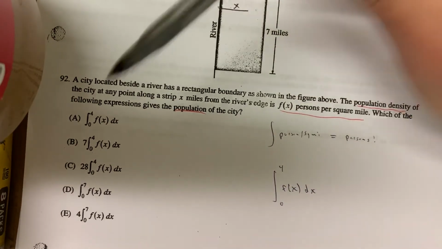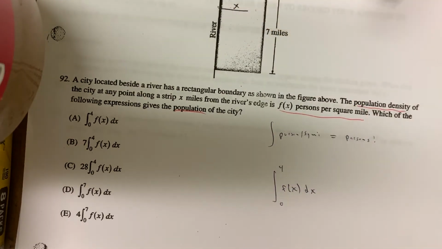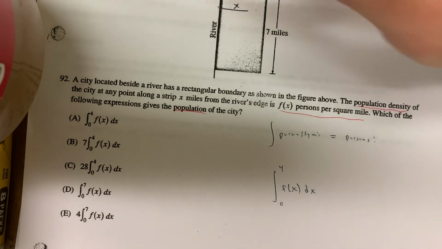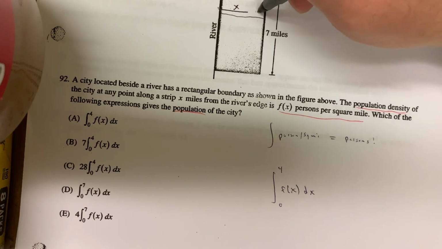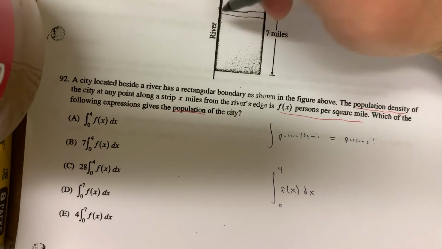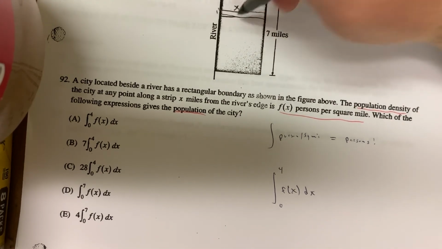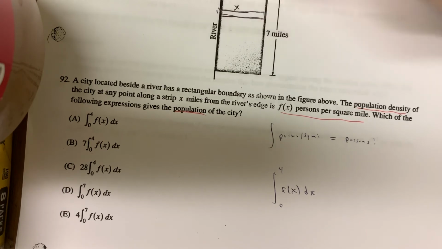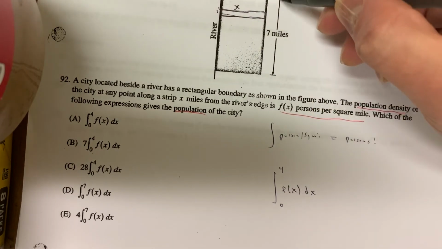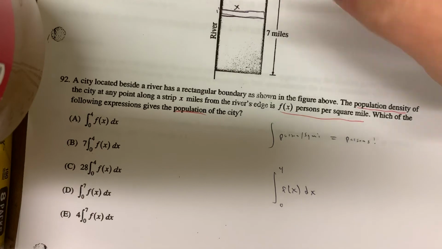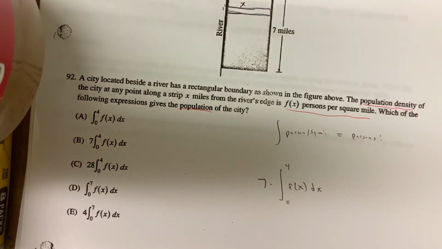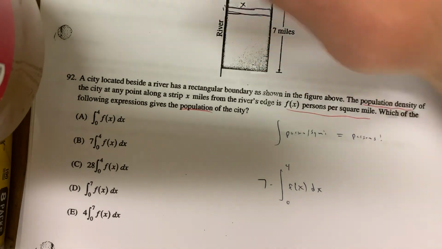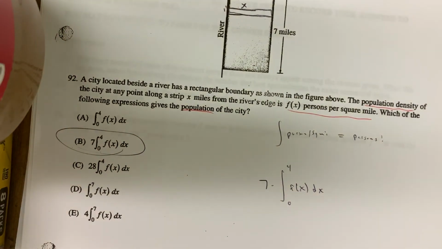Now, be careful. That answer is there, but it's not the correct answer because that's only the population along one strip. It's kind of silly to draw it as just a horizontal line because it is square miles, right? So this actually represents a square mile right there, so it's thicker. It's the amount of people right there. That's this integral. Remember, 7 square miles altogether. So if you really draw 7 of these strips, that's really what's happening. So you want to multiply this by 7, and that's going to give you your population right there. Still pretty difficult, not so easy to understand.